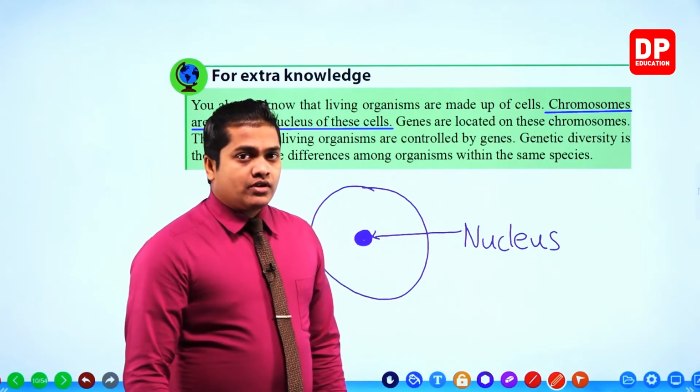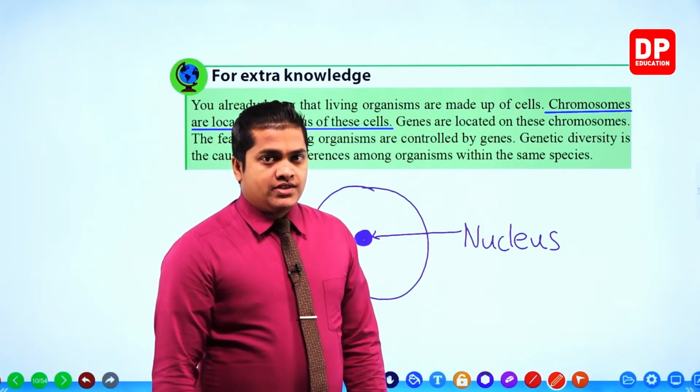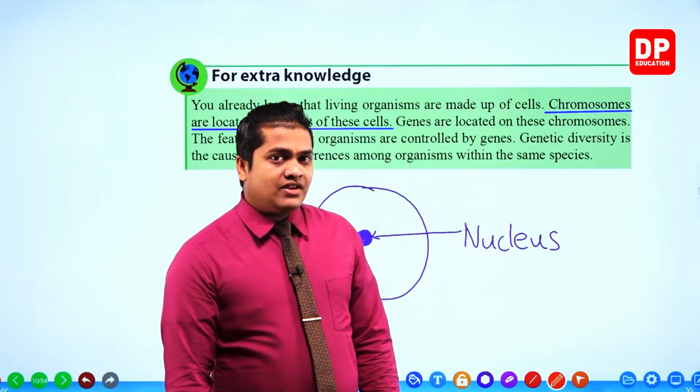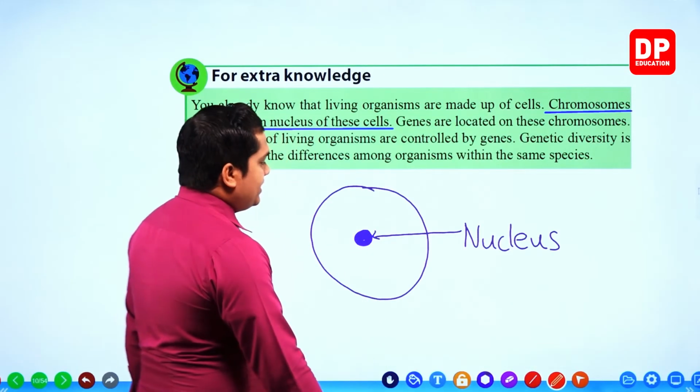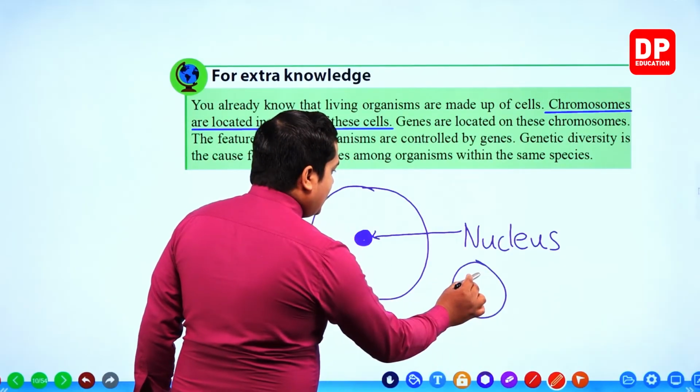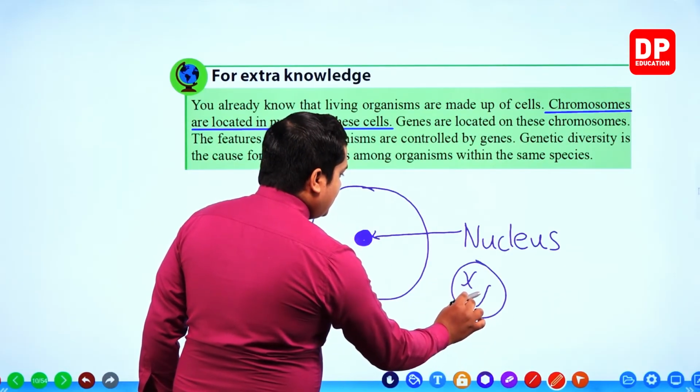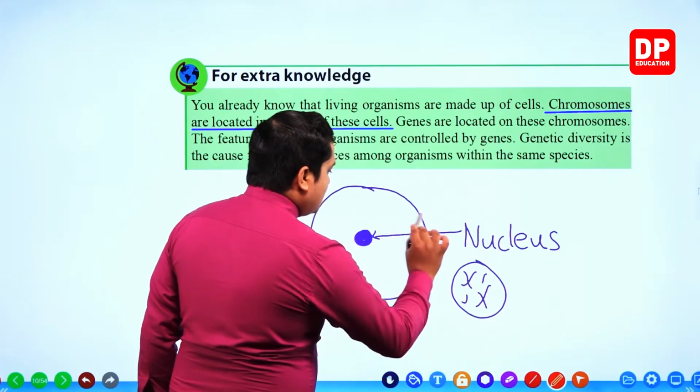That means the nucleus controls all the metabolic activities that happen within the cell.